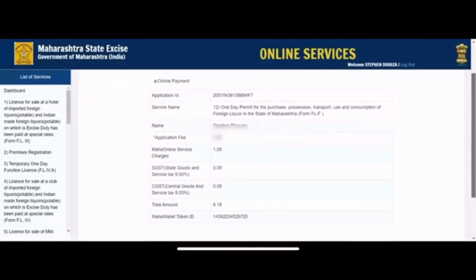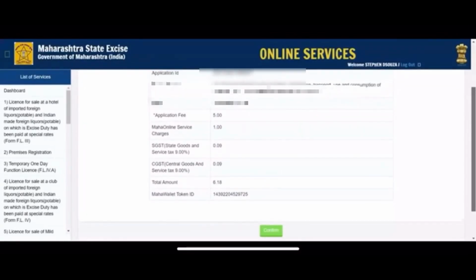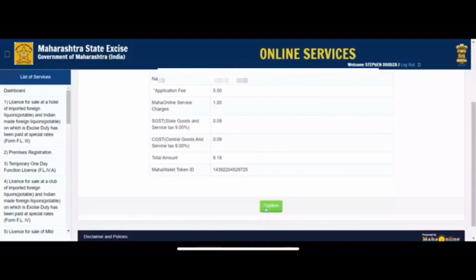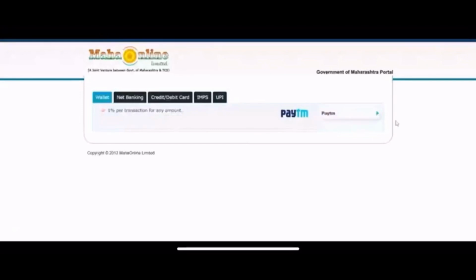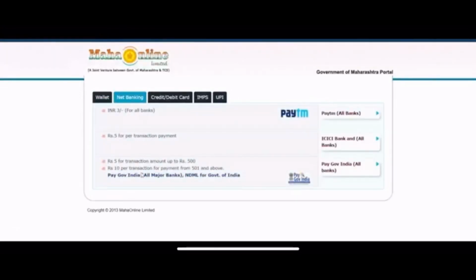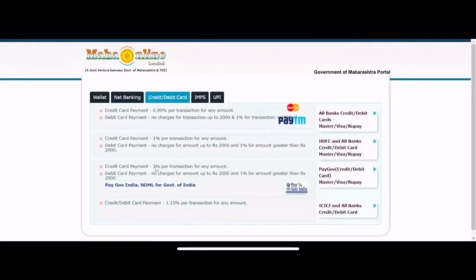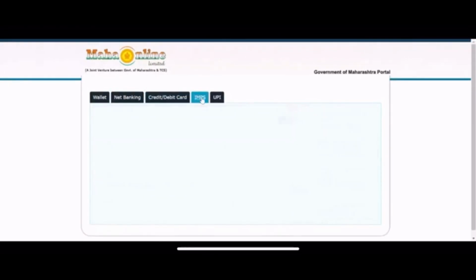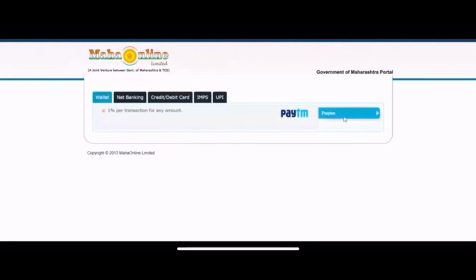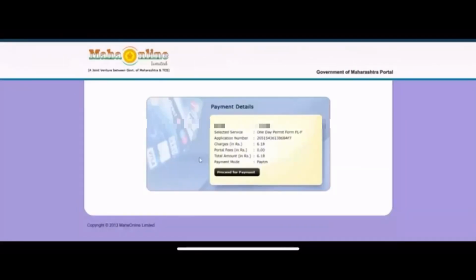This is your payment page, and you can see that it is 5 rupees as an application fee, and the rest is your taxes. You can pay it from net banking, Paytm, credit, debit card, whichever you like, but each of them have their own charges. I have selected Paytm for this transaction. This is the payment details, and from here I will proceed for payment.